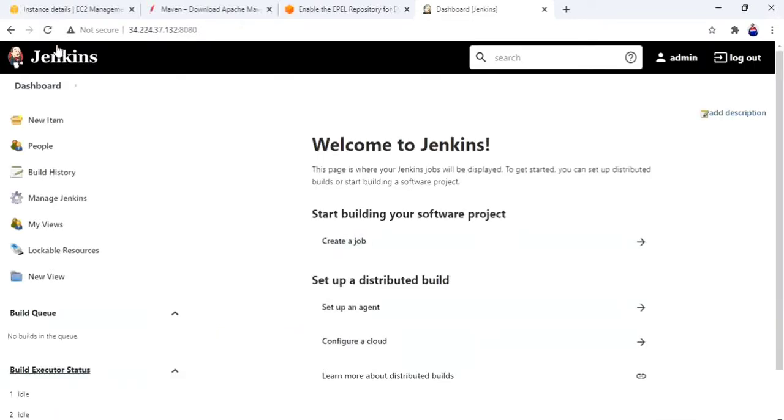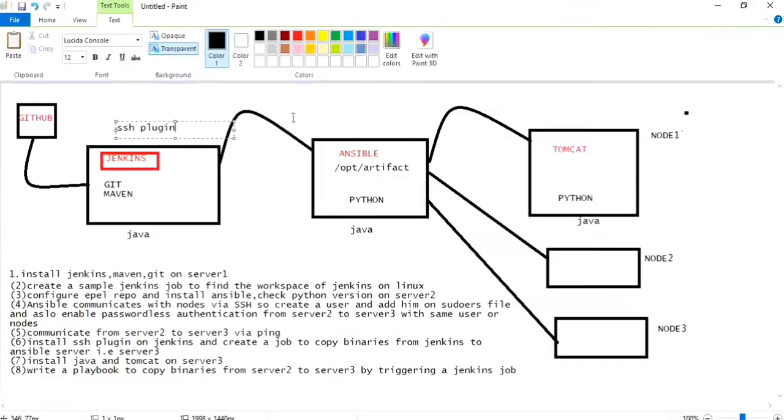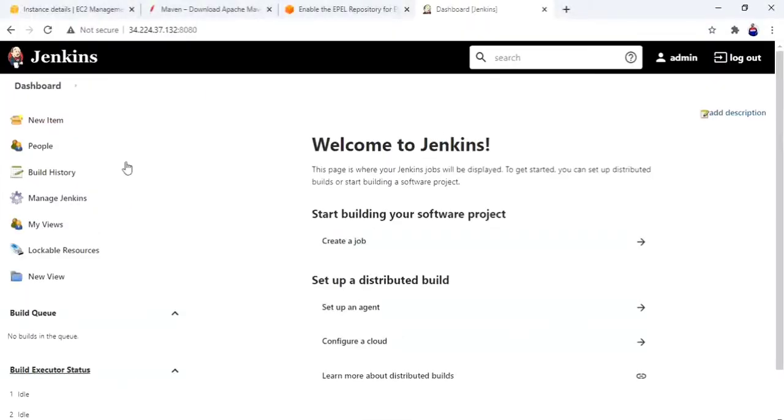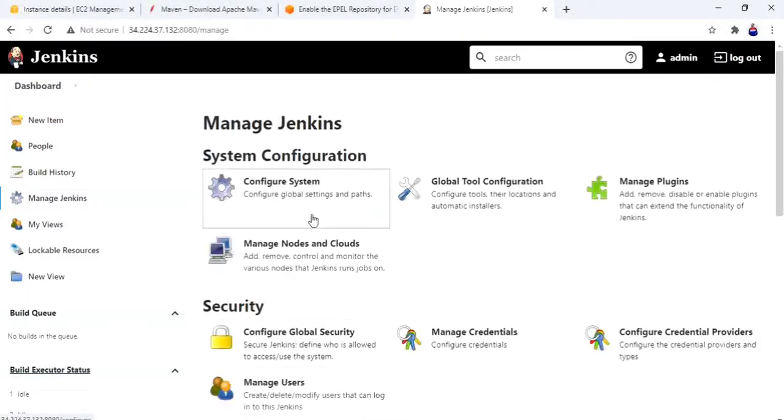We have to configure it, in the sense that Jenkins has to know the details about server 2. We have installed the SSH plugin, but how does Jenkins know that only to this particular folder I have to copy that artifact? So we have to configure our server 2 details in the Jenkins section. That's the concept. Manage Jenkins, configure system.